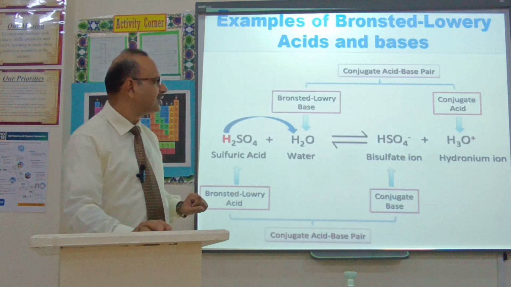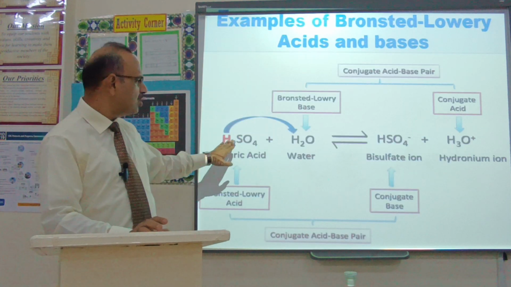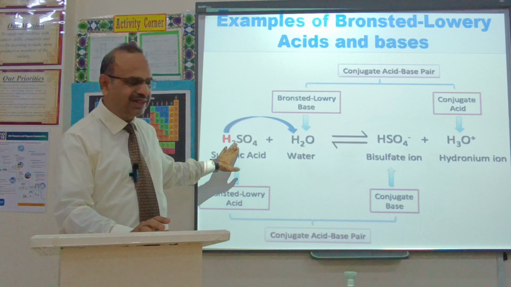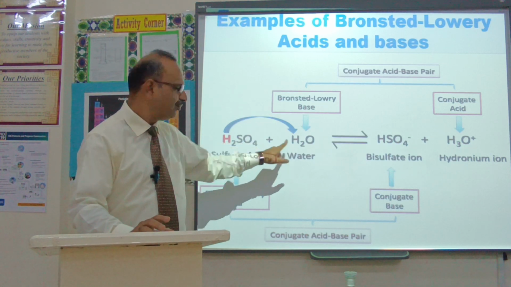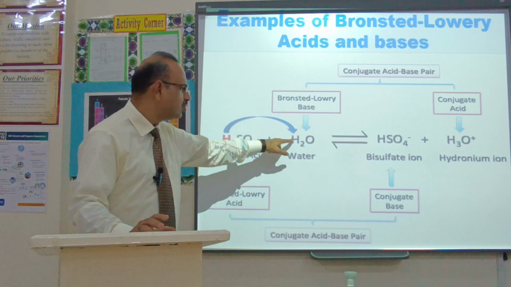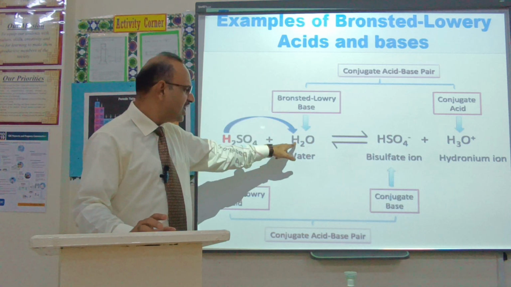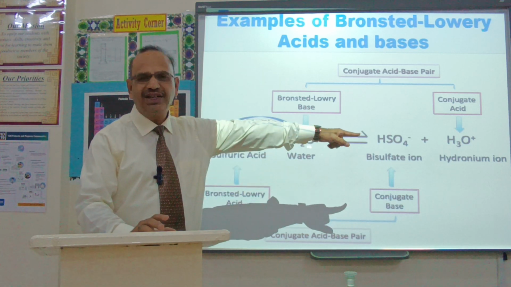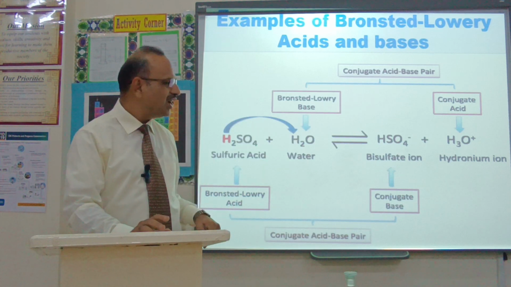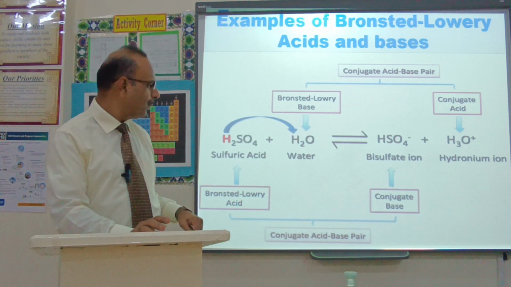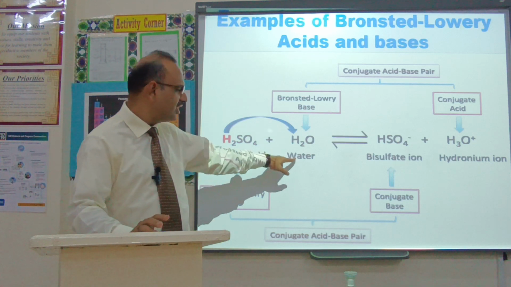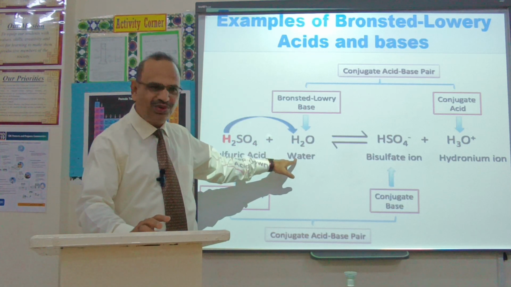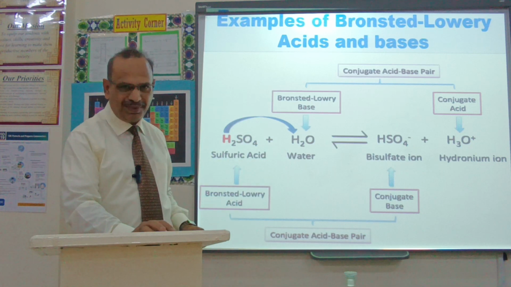More examples are here. Look at the example for a Lowry and Bronsted acid: sulfuric acid. If it is allowed to dissolve in water, it donates the proton to the water, and water H2O changes into H3O+, the hydronium ion. So it is a Lowry and Bronsted acid. The water is accepting the proton, so it is a Lowry and Bronsted base.